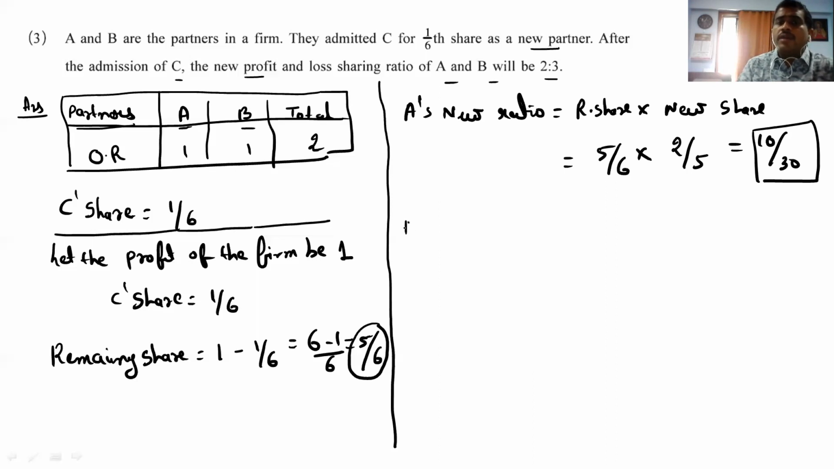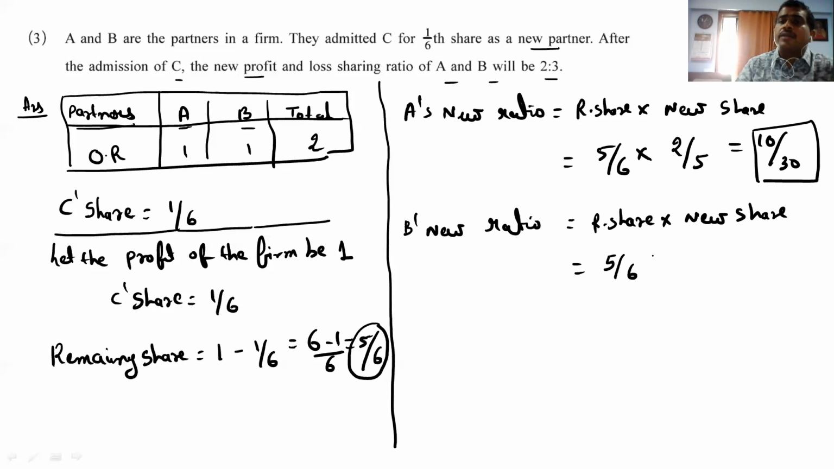Then comes the next one, B's new share. The same formula: remaining share multiplied by the new ratio share. So what is the remaining share? That is 5/6. And B's ratio share is 3/5. That gives 15/30.